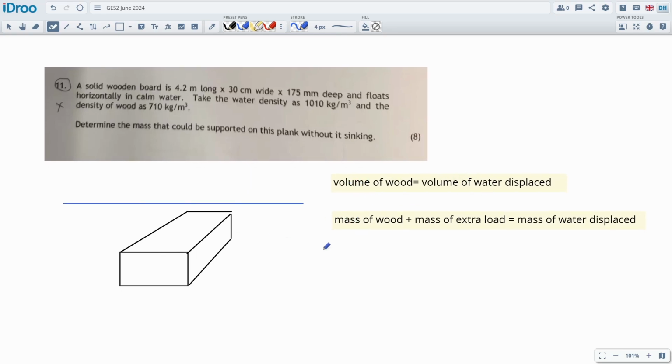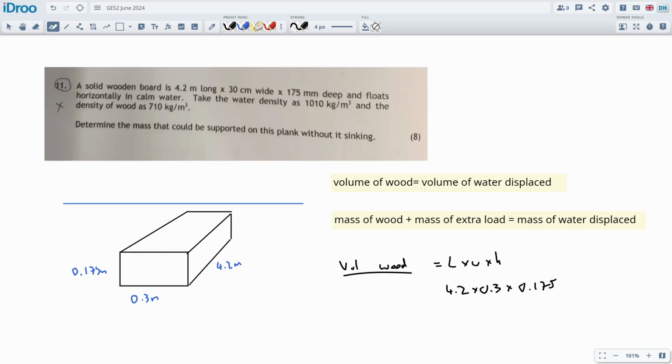So volume of the wood is easy. It's given to us as 4.2 meters long, 0.3 meters wide and 0.175 meters deep. So the volume of wood will be the starting point. The volume of the wood will be length times width times height. I'm just stating my formulas, even though they're pretty obvious. So let's do 4.2 times 0.3 times 0.175.